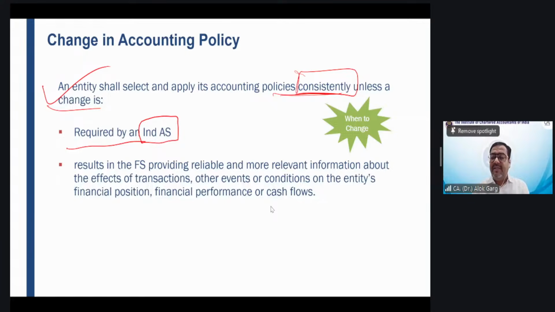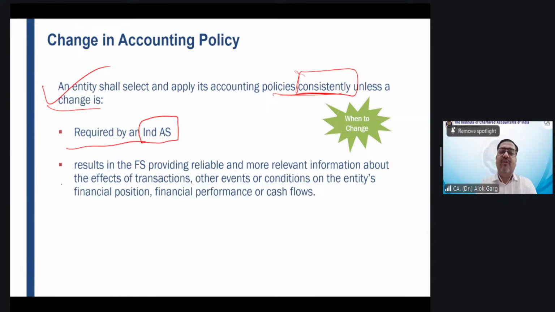And my dear friends, every company has changed this accounting. Right? Why? Because the old standard was deleted and a new standard was issued. There was a requirement of an Ind AS, and hence it has happened. So you have to change the accounting policy if there is an amendment or a change in Ind AS.